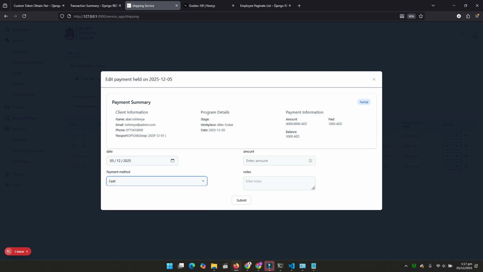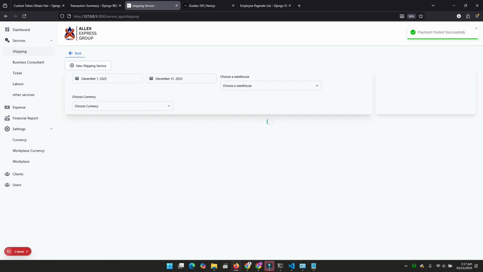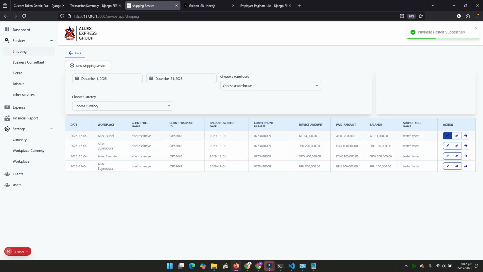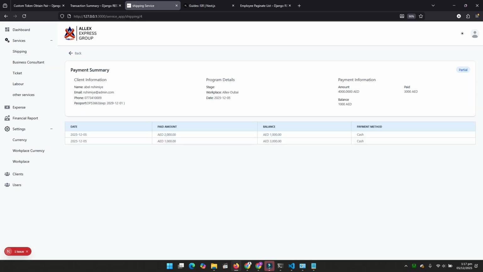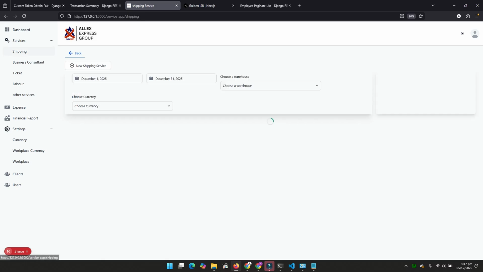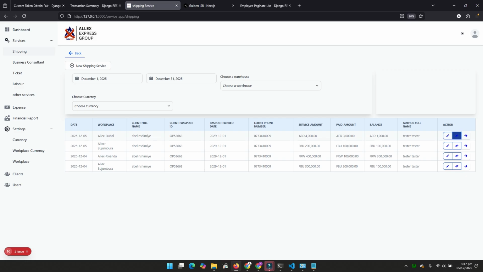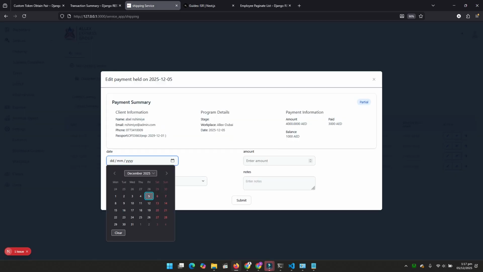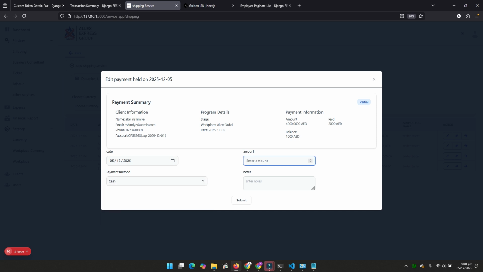If the guy came tomorrow and tried to pay 2,000, you can still add more, and you can see the summary of the shipping, even the payments which have already been done. We have done 2 payments and the balance is 2,000. If tomorrow the guy came again and finalized the payment, saying okay, I paid, the remaining was 1,000.